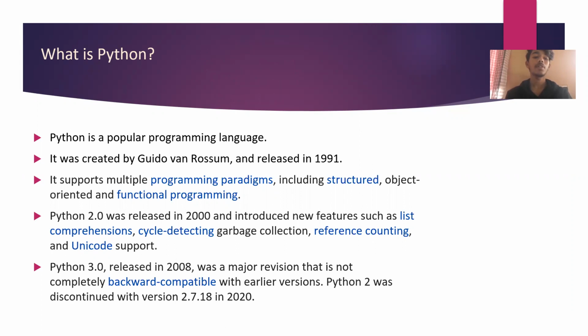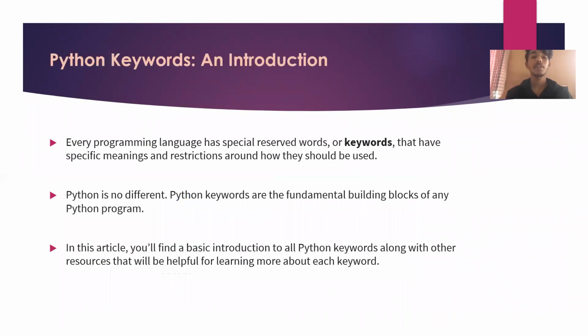Python 2.0 was released in 2000 and introduced new features such as list comprehensions, cycle detecting garbage collection, reference counting, and Unicode support. Python 3.0, released in 2008, was a major revision that is not completely backward compatible with the earlier versions. Python 2 was discontinued with version 2.7.18 in 2020.